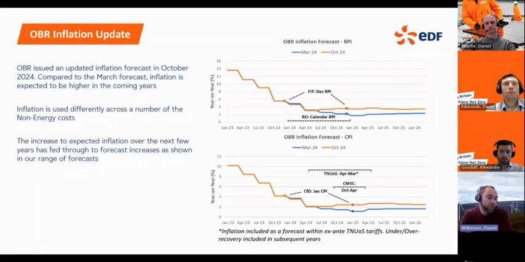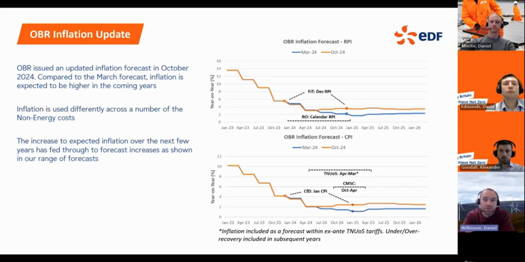So yeah, inflation is something that feeds through into almost all of the non-energy costs in some shape or form. We track outturn inflation as we go through the year, but twice a year we get a report from the Office for Budget Responsibility around what their view is of inflation over the next few years.